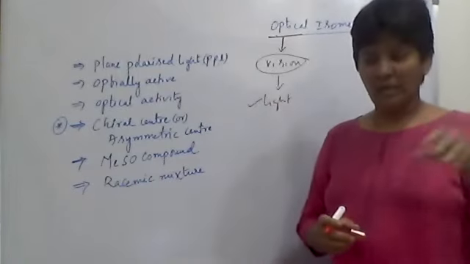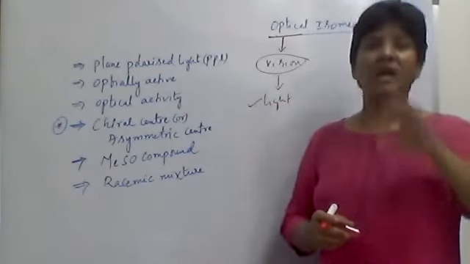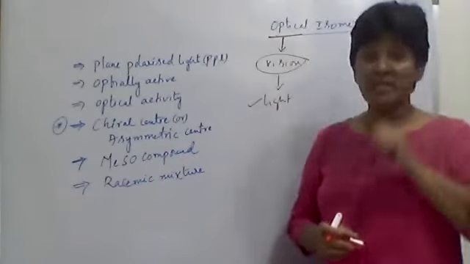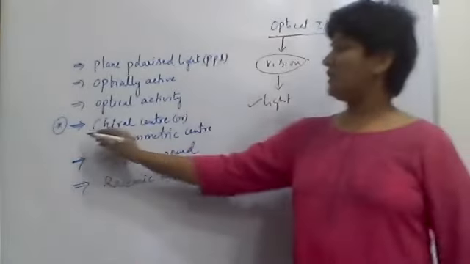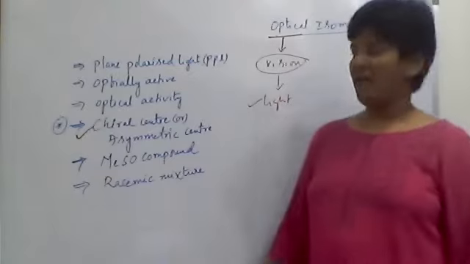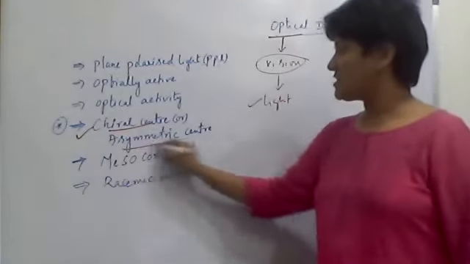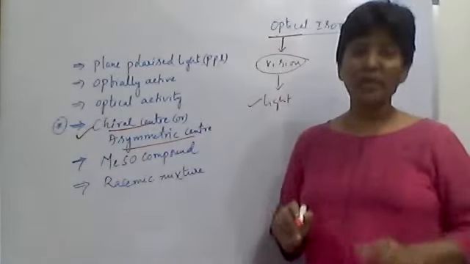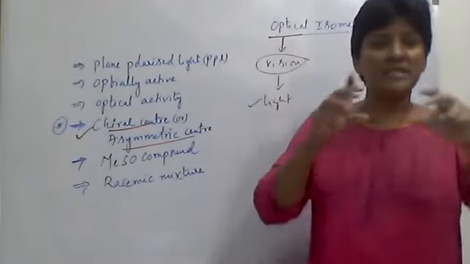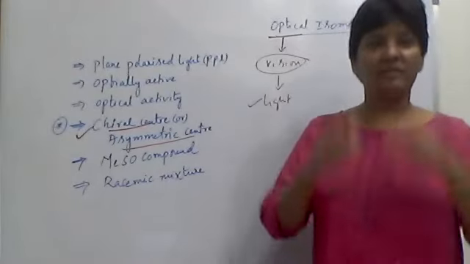So an sp3 carbon is not strictly needed here. What is needed is chirality, or a chiral center, an asymmetric center. We are going to learn what this chirality or chiral center is.